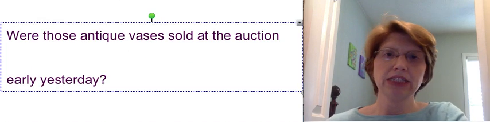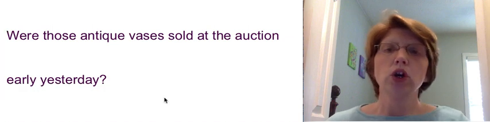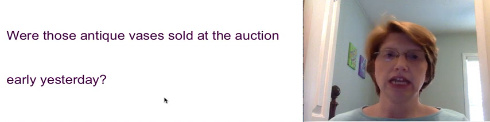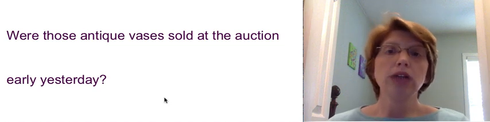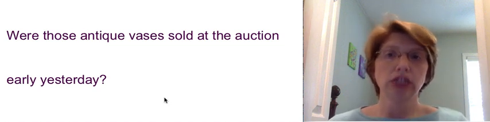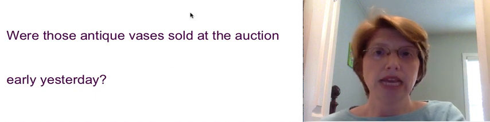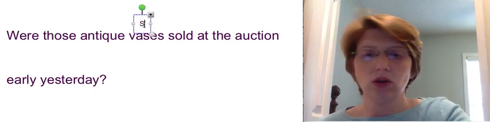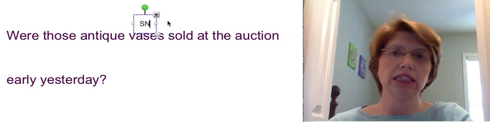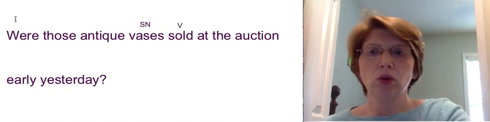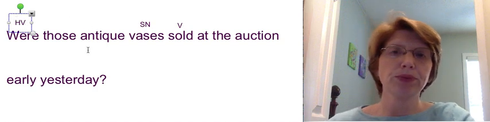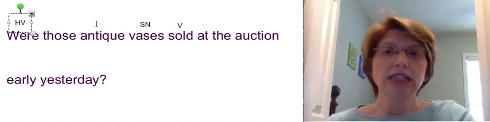One more. This is 5 on that same page. Were those antique vases sold at the auction early yesterday? What were sold at the auction early yesterday? Vases, subject, noun. What is being said about the vases? Vases were sold, verb. Were, helping verb. What kind of vases?